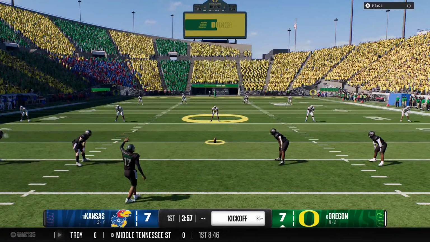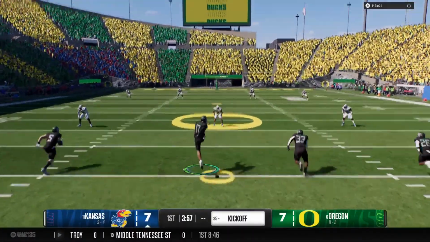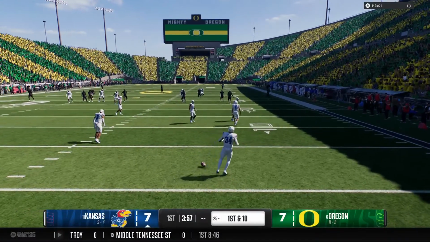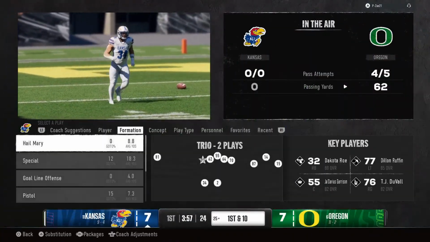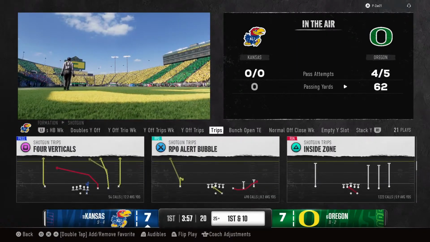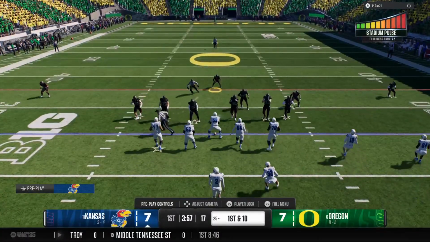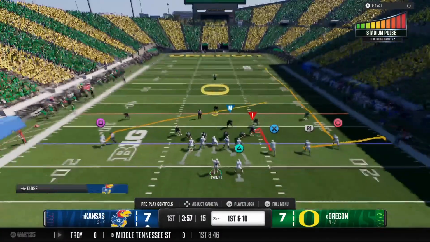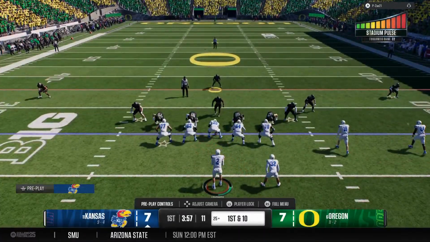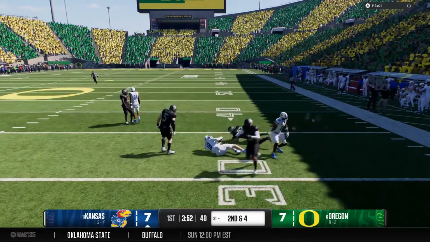Kickoff team on the field getting set now. And the returner elects to fair catch it, no return. First down play call coming up. How aggressive will it be? First play of the drive, they look to the right.